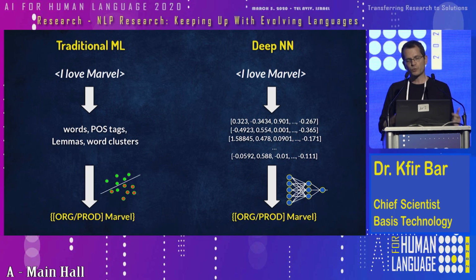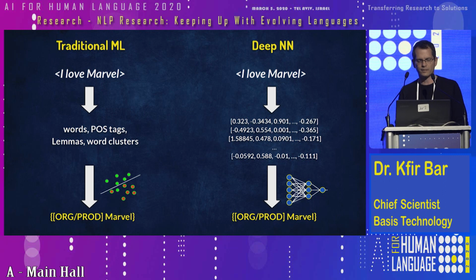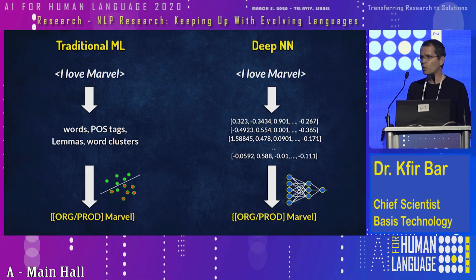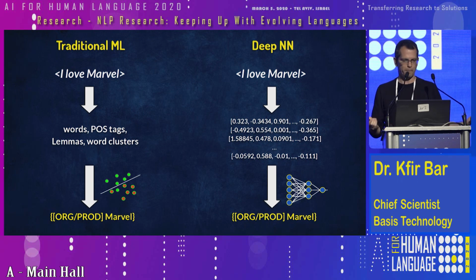With traditional machine learning, you take the input text, and first you extract some features out of it. We break the text into words, take part of speech tags, lemmas, pre-process the text, and all these linguistic features, you can use them to train a model. We also use semantic features with traditional machine learning, like word clusters, for example.